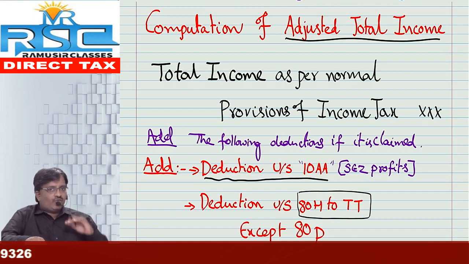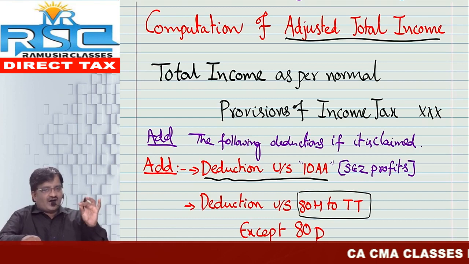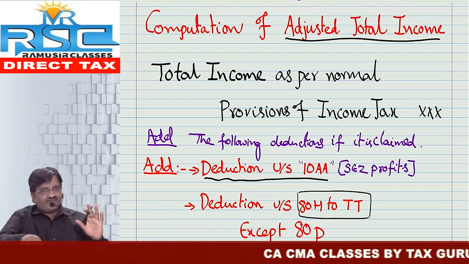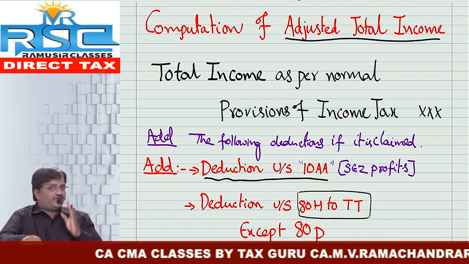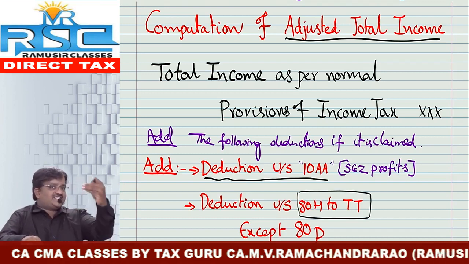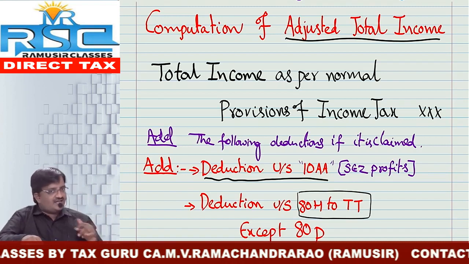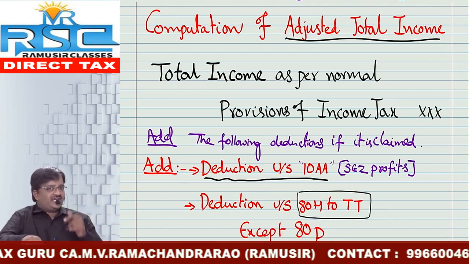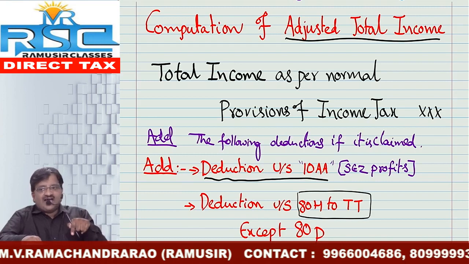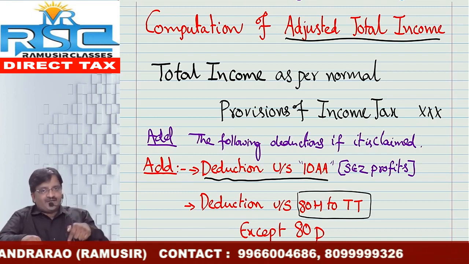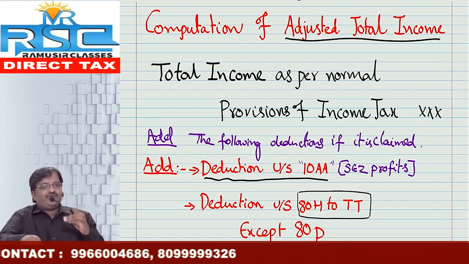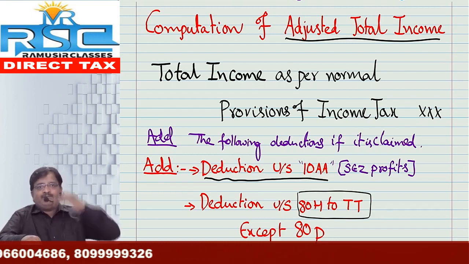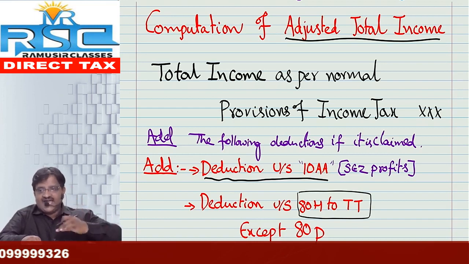Students may get a doubt: why do we need to add this back? Answer: SEZ profits are also subject to book profit, that is as per MAT. In the same way, SEZ profits are also subject to AMT. Even though the deduction is allowed while computing normal tax, while doing the AMT computation, compulsorily we need to calculate the alternative minimum tax on the profits of SEZ units. Therefore, the deduction whatever you have claimed under section 10AA must be added back. Okay, it should be added back.